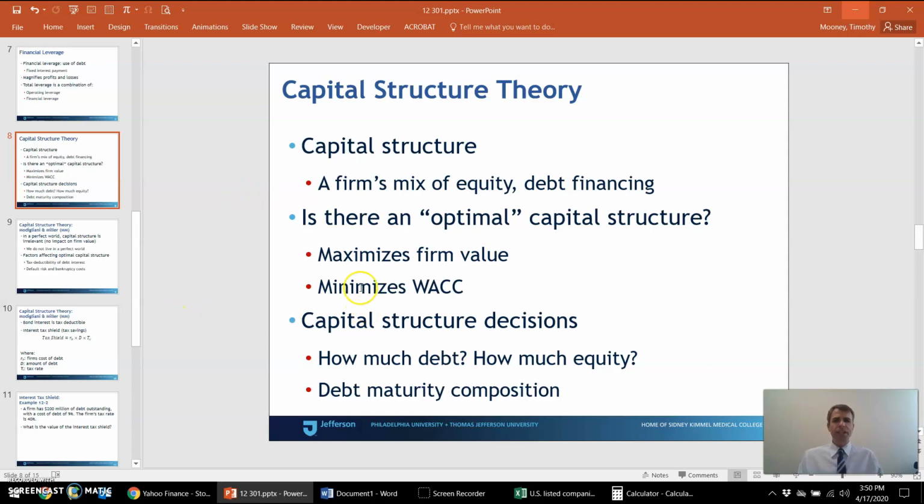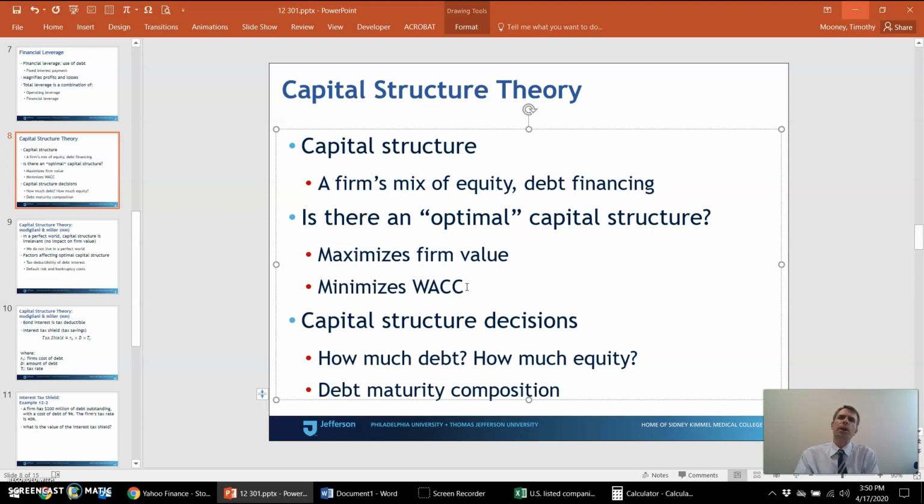And if you think back to Chapter 9, when we computed a firm's weighted average cost of capital, remember the capital structure weights, the market value weights, right? They give the percentage of the firm's financing that comes from bonds, debt, and also from common stock. One way to approach it as well: if I can change those capital structure weights in a way that reduces the cost of capital, reduces the WACC, that's going to be better for the owners of a corporation.